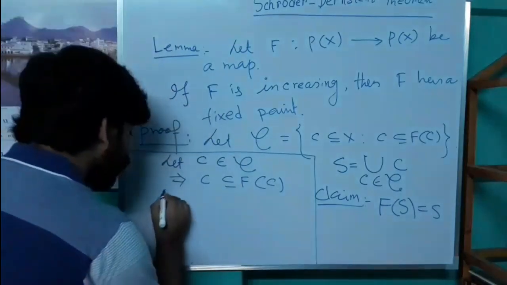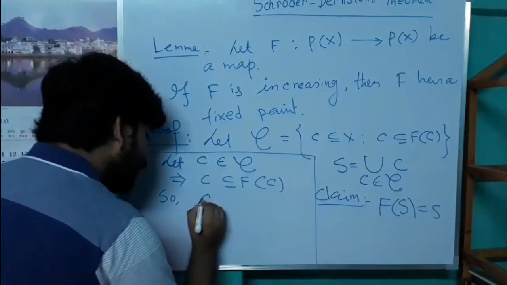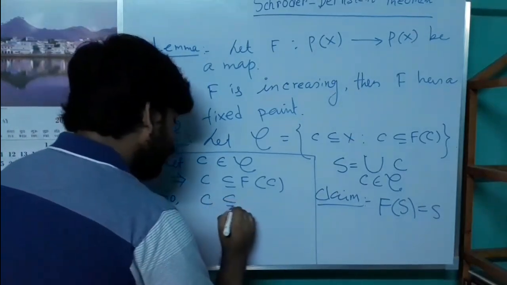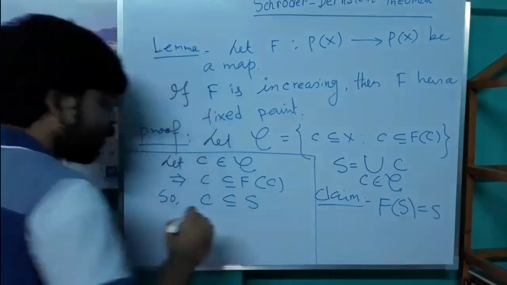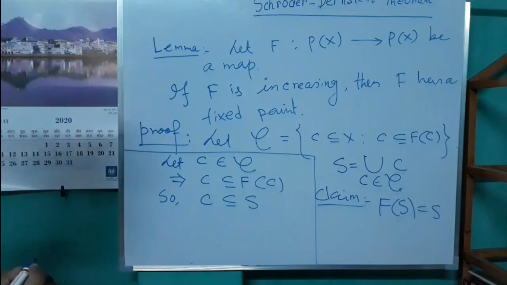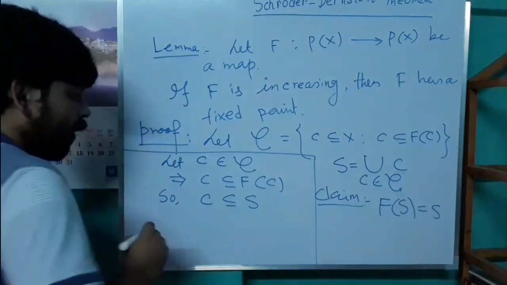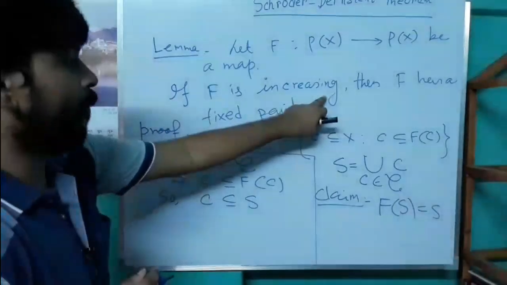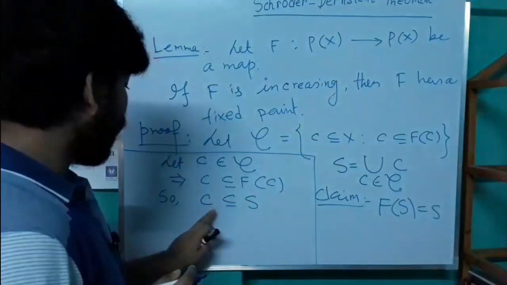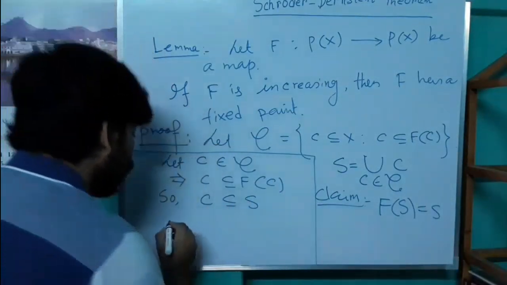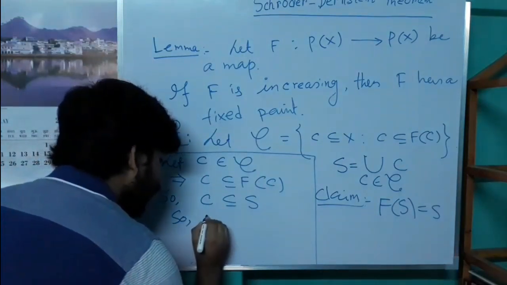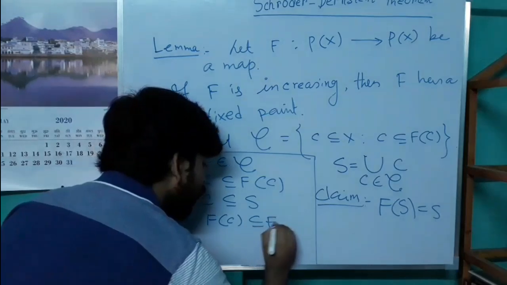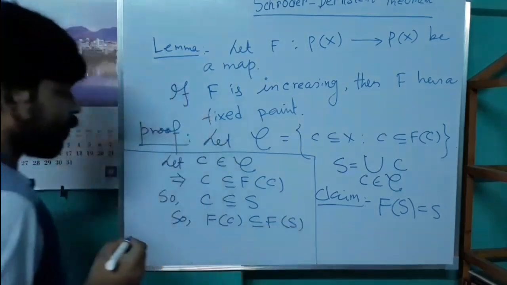Again, S is the union of all members inside script C, so any member is a subset of S. Given that F is an increasing map and C is a subset of S, F(C) is a subset of F(S).